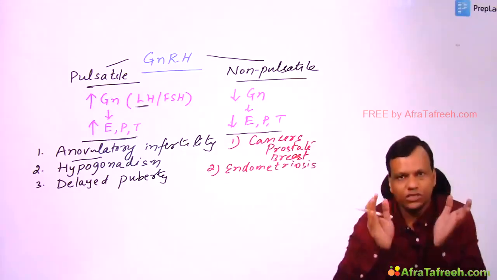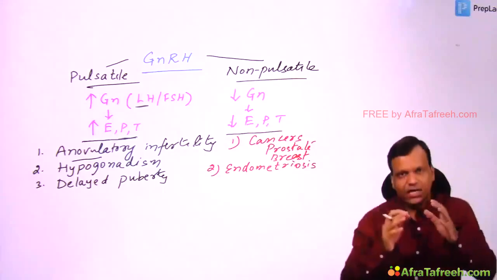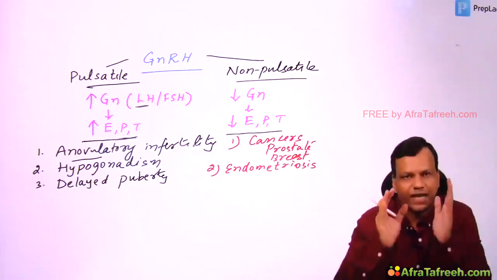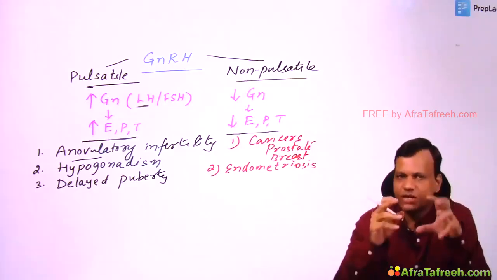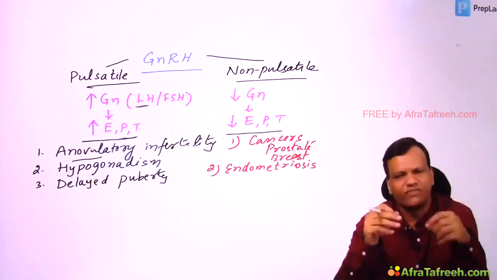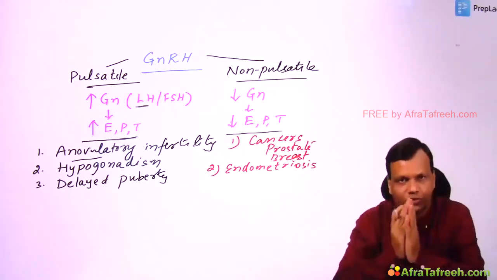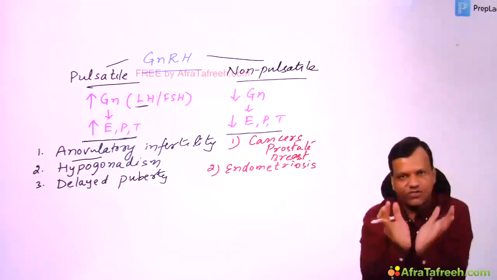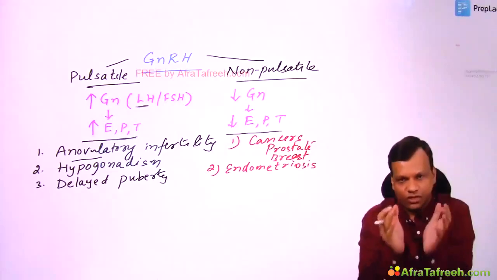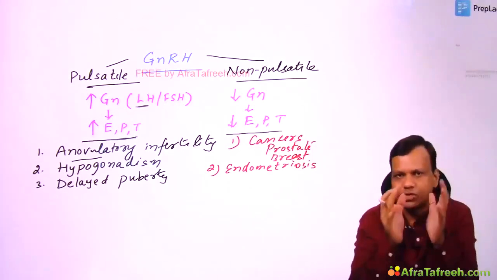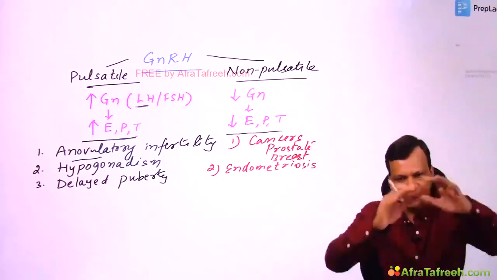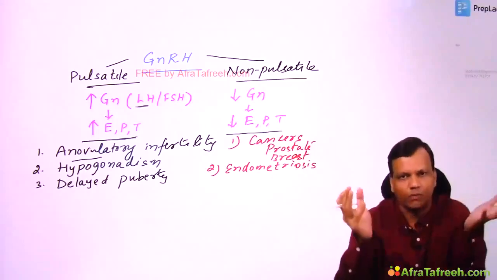What is endometriosis? Endometriosis is ectopic endometrium. In simple language, normally endometrium is lining the uterus. But if the same endometrium is present in the ovary or somewhere else, it is called endometriosis. The problem is, the uterus normally has plenty of space. So endometrium normally responds to estrogen. Whenever estrogen comes, endometrium starts growing. Uterus has plenty of space, so it can grow without any problem.